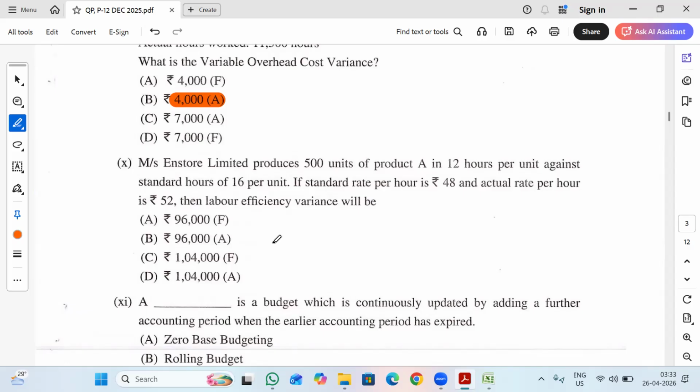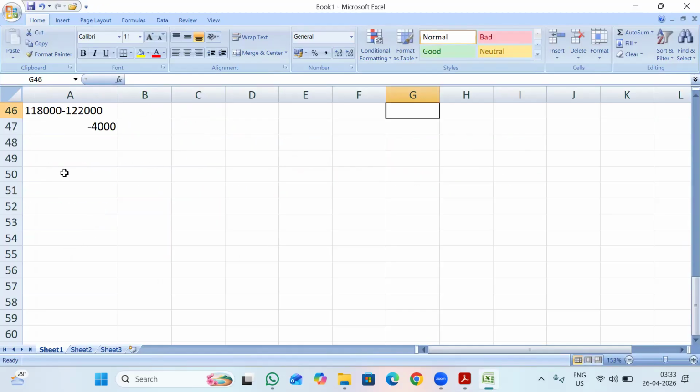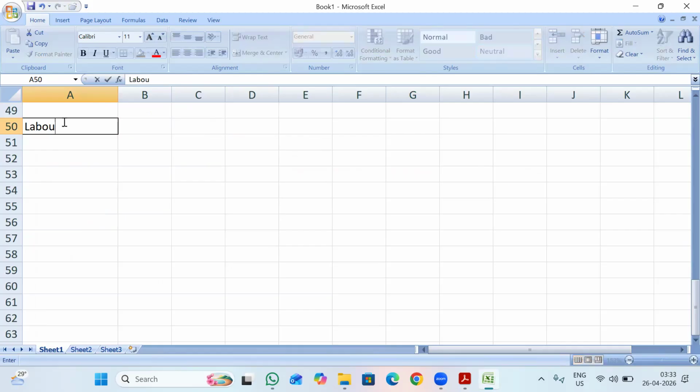Here my formula will be: labor efficiency variance is equal to the difference between standard time and actual time, multiplied by my standard rate per hour.